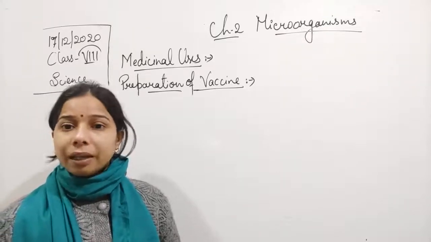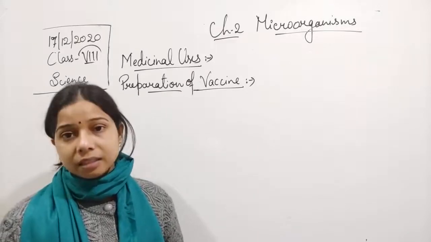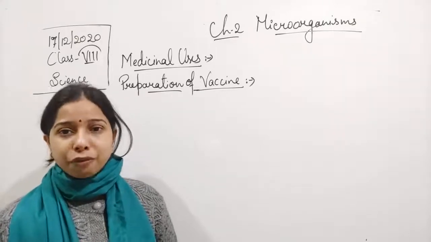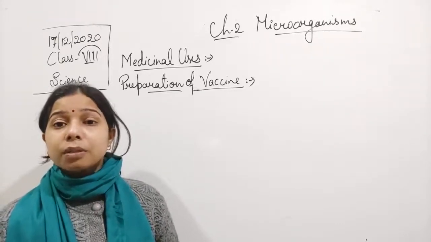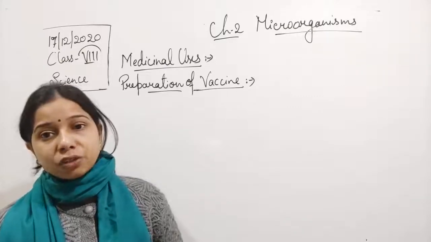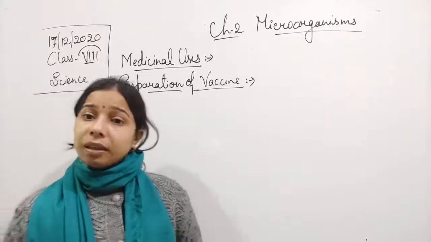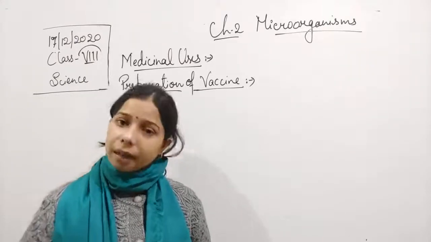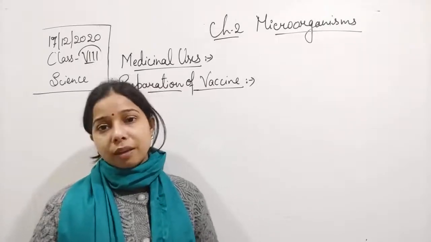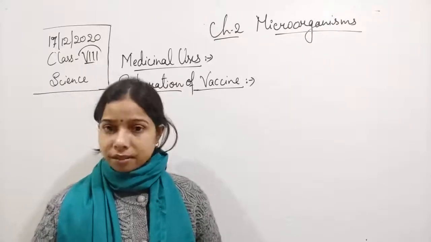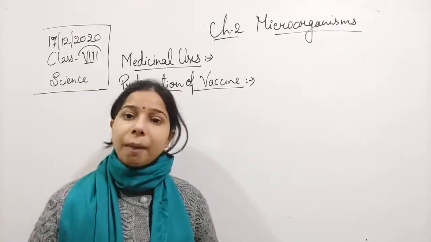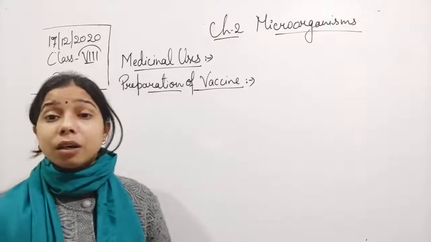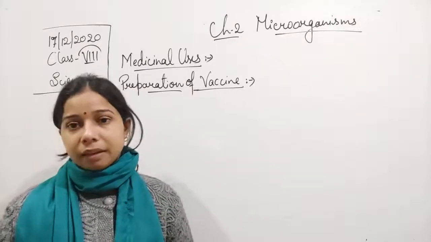Okay, so the dead microbes are used for making the vaccine, and that vaccine is used against the same kind of microorganism, so that the person is protected from such a disease. So with the help of the dead microbe, we are preparing the vaccine, which helps against such live microorganisms that can harm us. So here we are using the microbe for the preparation of a vaccine, and that is why we say it comes under the usefulness of microorganisms.